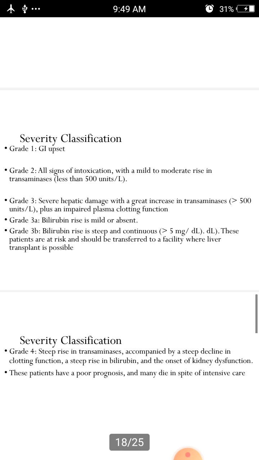And coming to the severity classification, grade 1 is called GI upset, and grade 2 is all signs of intoxication with a mild to moderate rise in transaminases, that is less than 500 units per liter. Grade 3 is severe hepatic damage with a great increase in transaminases plus unimpaired plasma clotting function. In grade 3A bilirubin rise is mild or absent, and in grade 3B bilirubin rise is steep and continuous, that is greater than 5 mg per deciliter. These patients are at risk and should be transferred to a facility where liver transplant is possible.